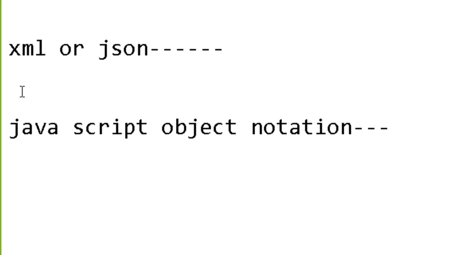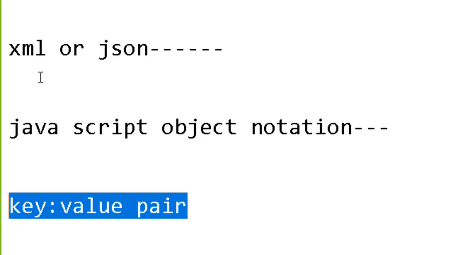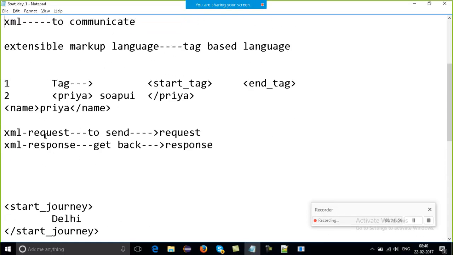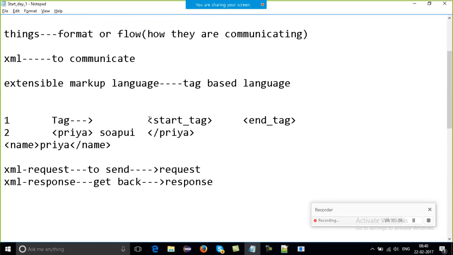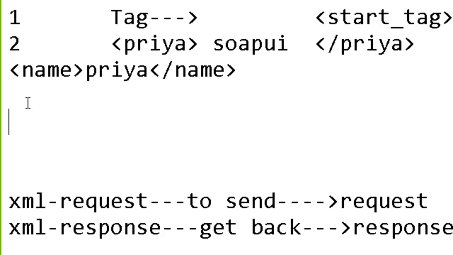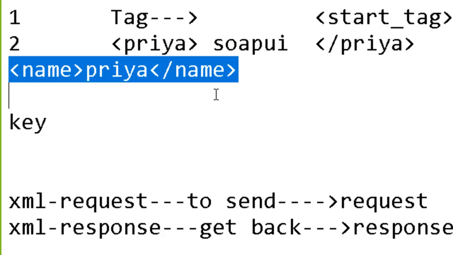Okay, and let's see how it works. The same thing over here, it is going to work with a key value pair. What is the meaning of key value pair? Is it related to my XML? Are both JSON and XML going to work in the same manner? Yes. Both are going to work in the same manner. Start tag and the end tag, here is the value. Again the same thing. What is the key value over here? Within the XML, what is the key for this highlighted line?